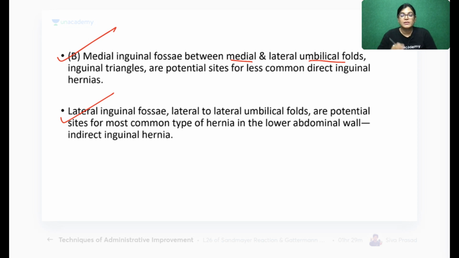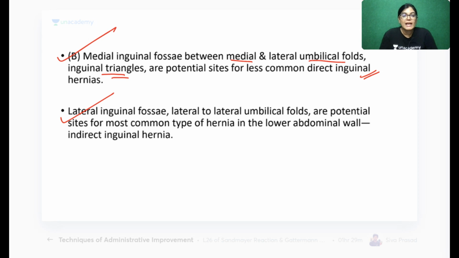If I have not given the details in the previous session, you can write it from here. The medial inguinal fossa is the space lying between the medial and lateral umbilical folds, and this is exactly the inguinal triangle, the area of common herniation and weakness in direct inguinal hernia. It is a triangular space lying between the two folds, the lateral umbilical fold and the medial umbilical fold, exactly the region of the inguinal triangle or Hesselbach triangle, and the protrusion or weakness of this area forms an inguinal herniation occurring through it, which is called direct inguinal hernia.